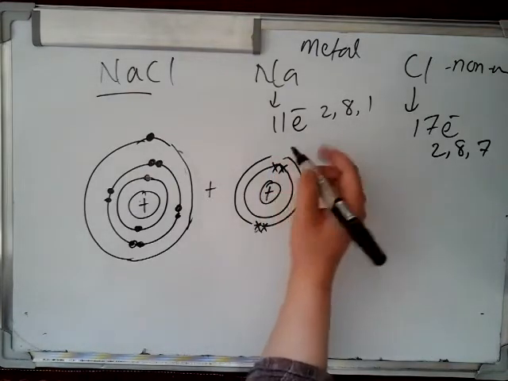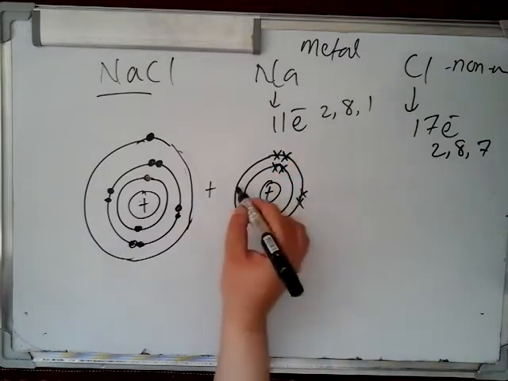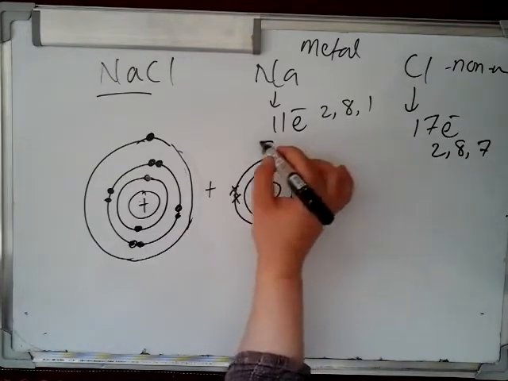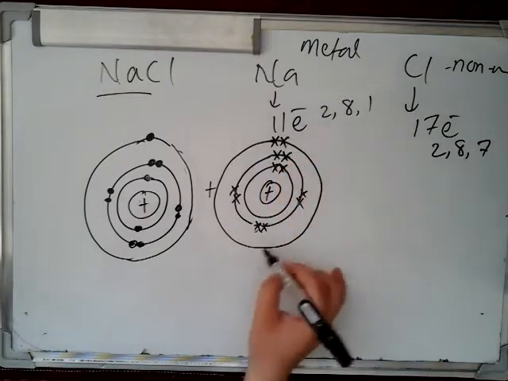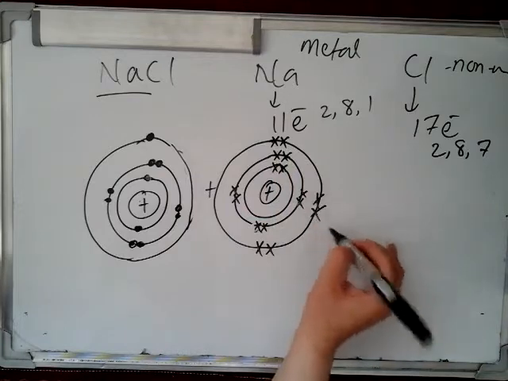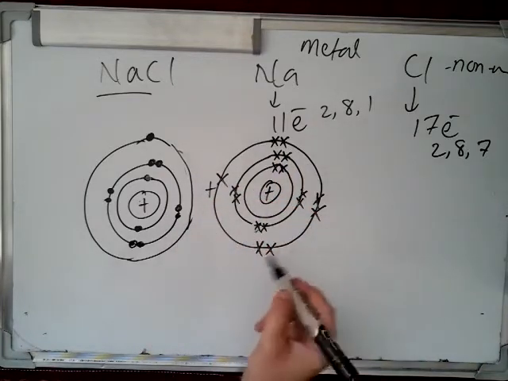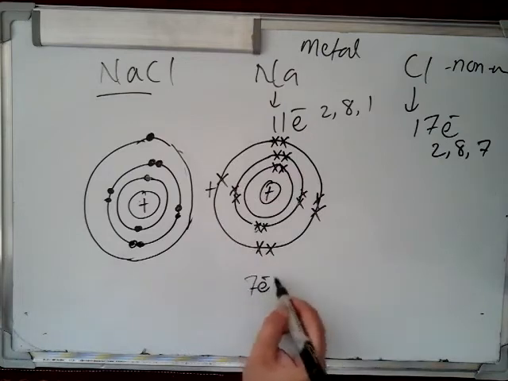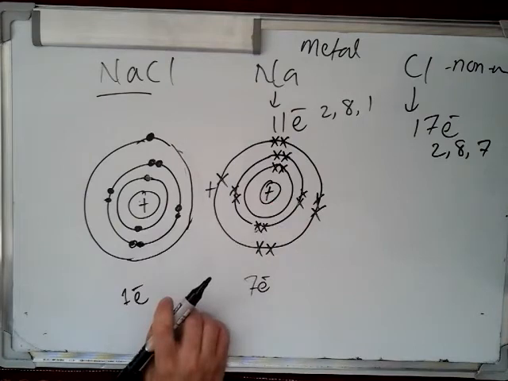I will draw the cross shape in order to specify the electrons of both atoms. Chlorine has 7 electrons and sodium has 1 electron in the outermost shell. So what will happen?